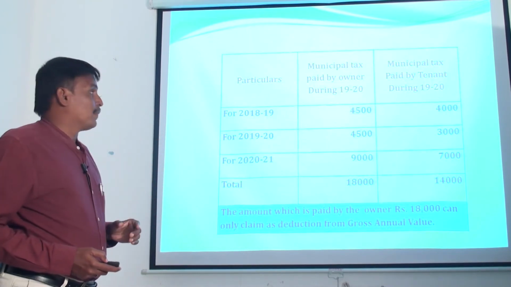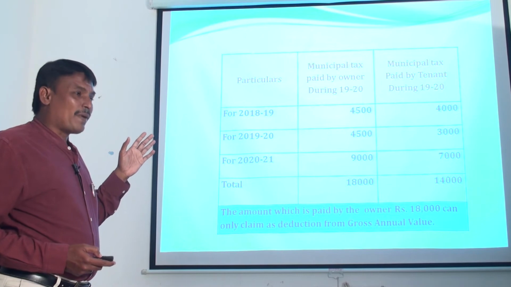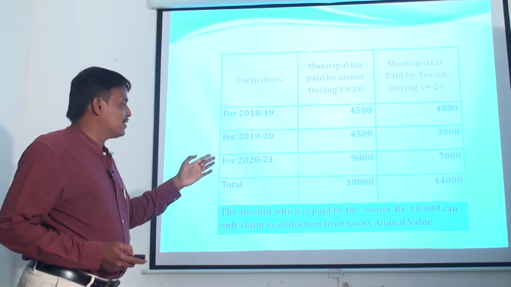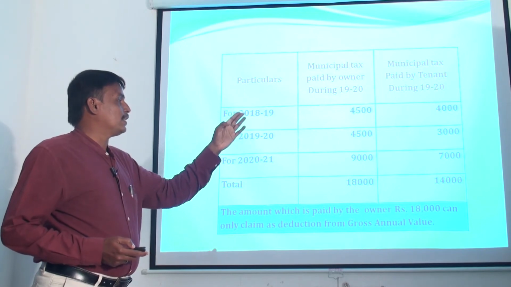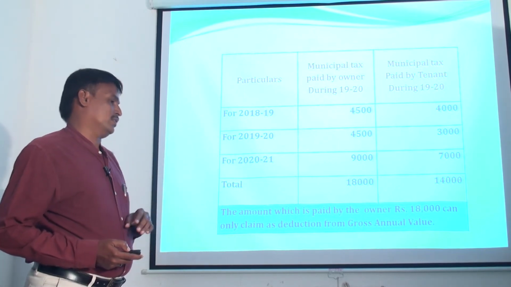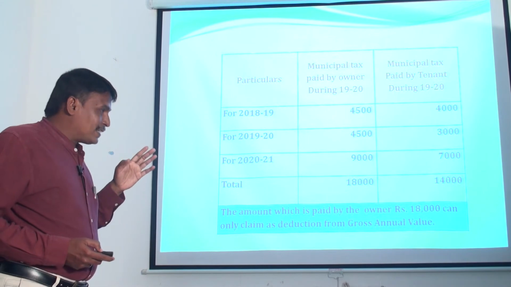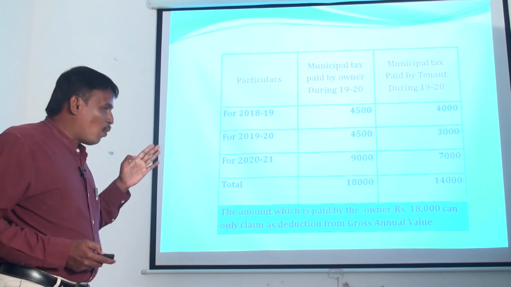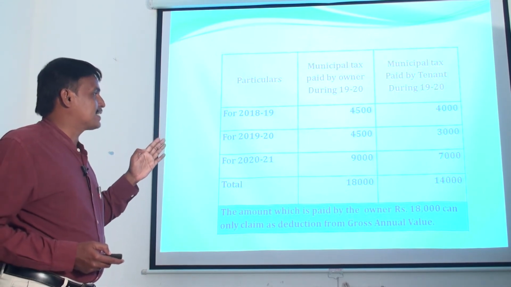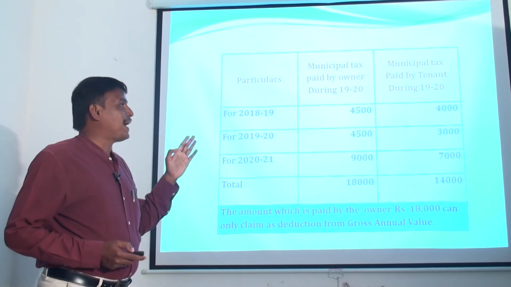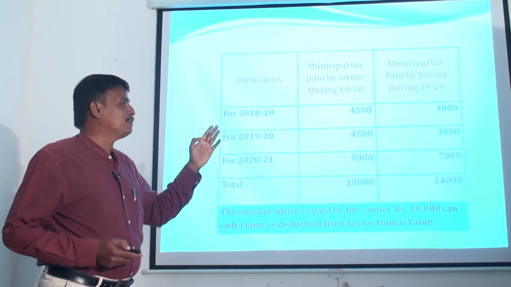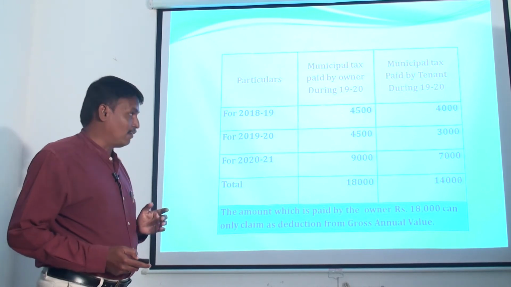For example, here the municipal tax was paid by the owner during the particular previous year, rupees 18,000, and paid by the tenant during the particular previous year, 14,000. Here the municipal tax paid by the owner only is eligible to claim deduction from the gross annual value. Any amount of municipal tax paid by the tenant is not eligible to claim deduction from the gross annual value.